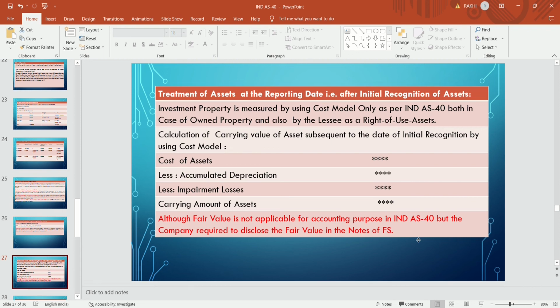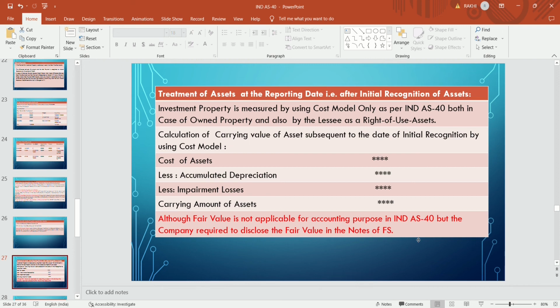Means if the company has its own property, it will use the cost model, and if the company has taken a property on lease, it will also use the cost model, because after initial recognition the company will not use the fair value method. Why? Because it unnecessarily inflates the price of the property.